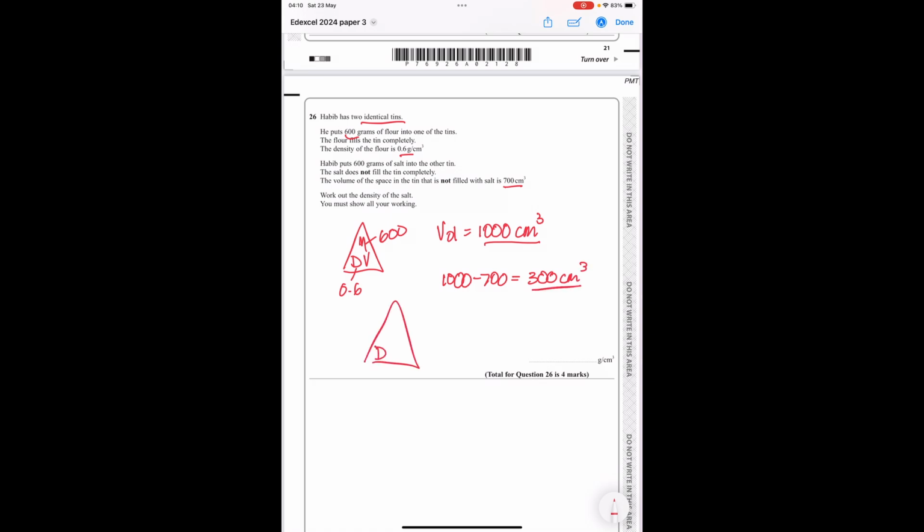Again, our density, mass, volume for the salt. The density here is what we need to find out. The mass is 600 and the volume is 300. So 600 divided by 300 gives me 2 grams per centimetre cubed.